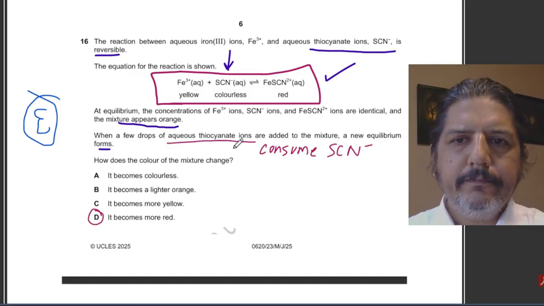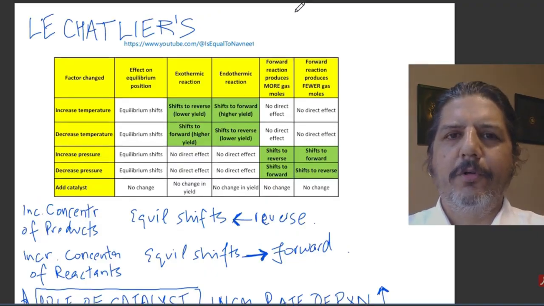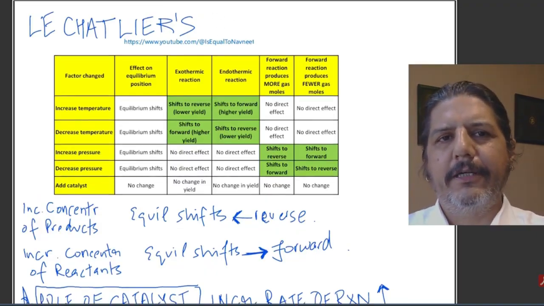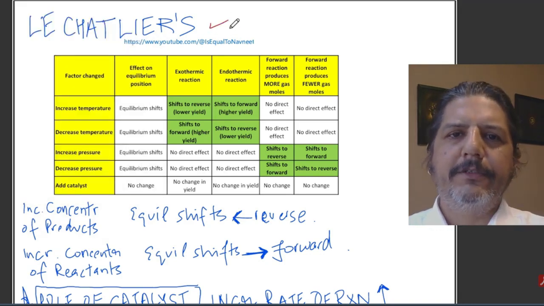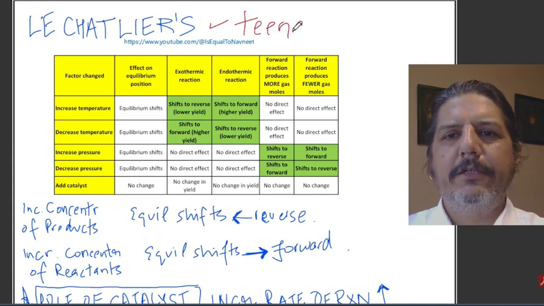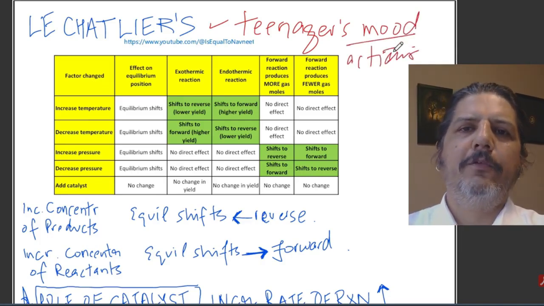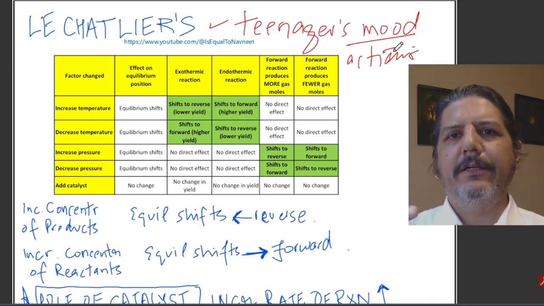See, the guiding principle behind the whole of this chapter is Le Chatelier's principle. Now you would have read this in the chapter. Basically, how I understand it, this principle is a teenager's mood or a teenager's action. This is how I remember this. So how will a teenager behave? A teenager has a very typical way of acting.